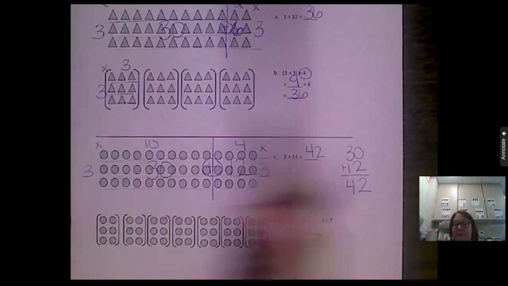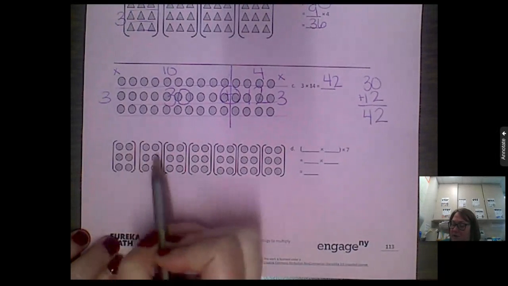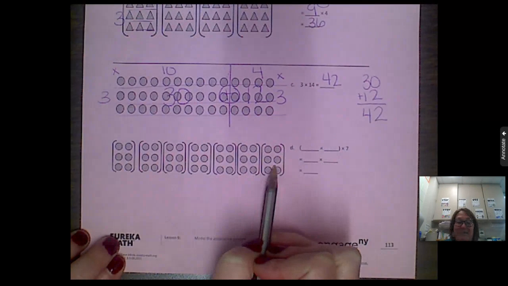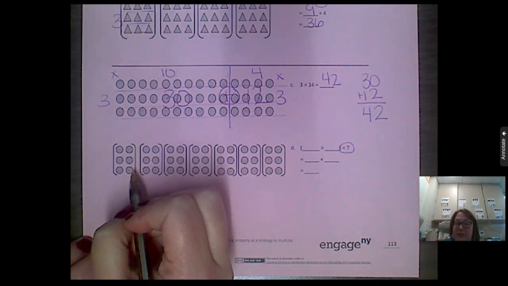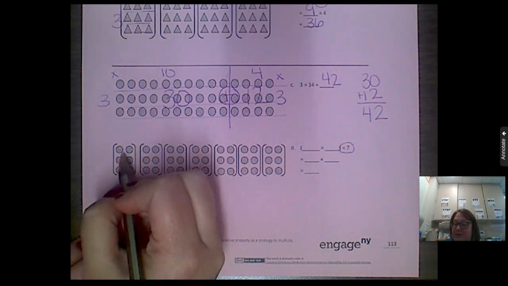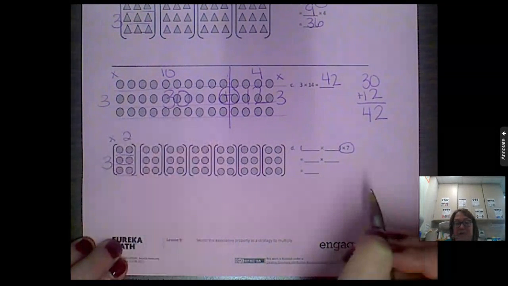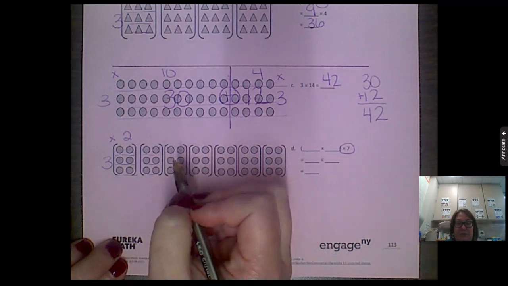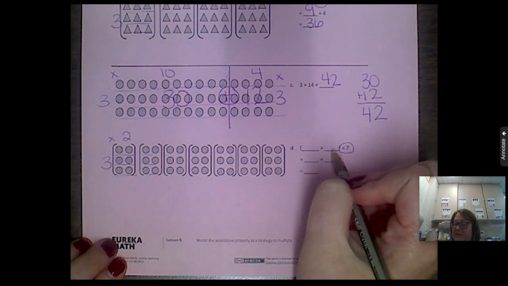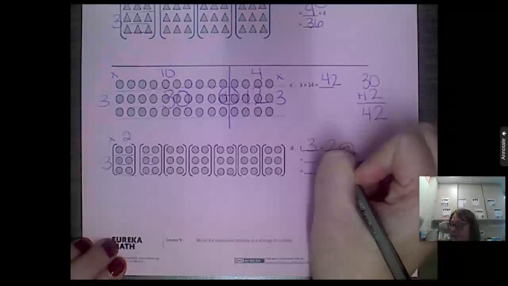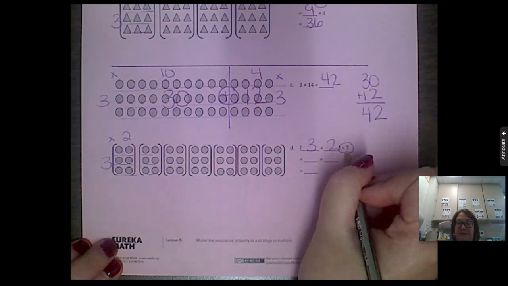Okay. Now, if I want to break this up in a different way, if I look at this right here, I have 1, 2, 3, 4, 5, 6, 7 groups. Okay, they split it up into 7 groups. There's that times 7. And if I look at each group, how many rows are in each group? 1, 2, 3 rows times 2 in each row. So they all have 3 rows of 2, right? So what would I put right in those blanks right there? 3 times 2, because we broke those up into rows of 3 times 2. And then we're going to do that times 7, okay?